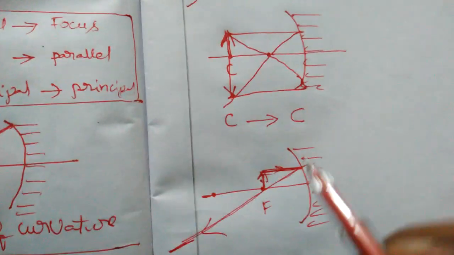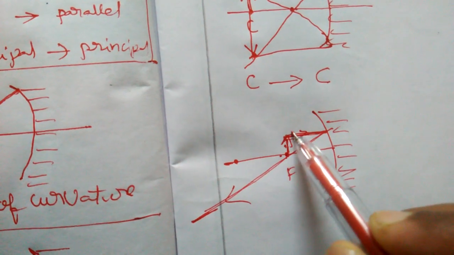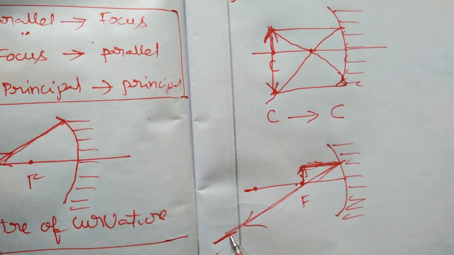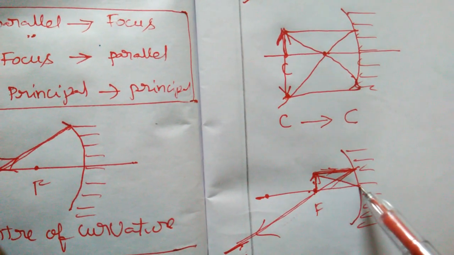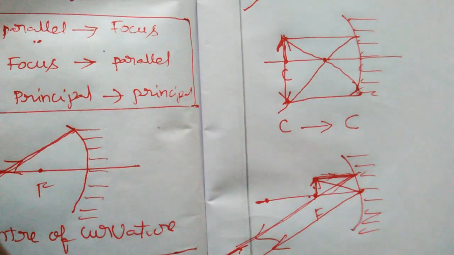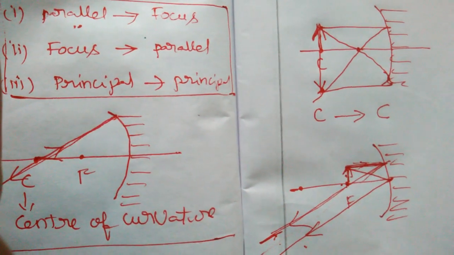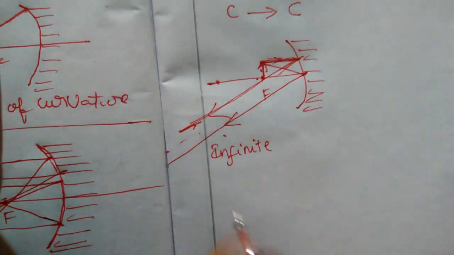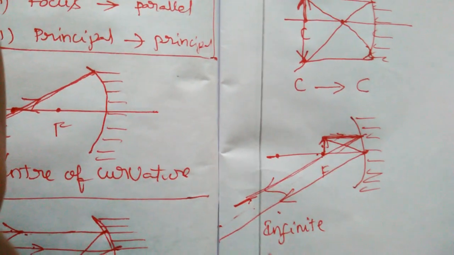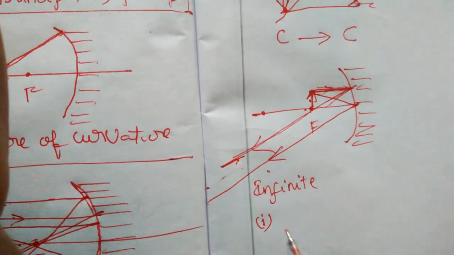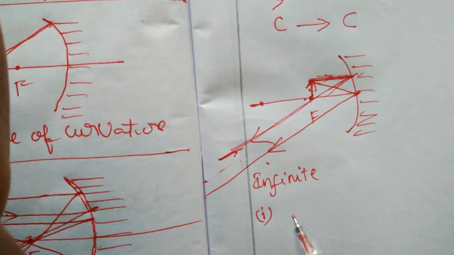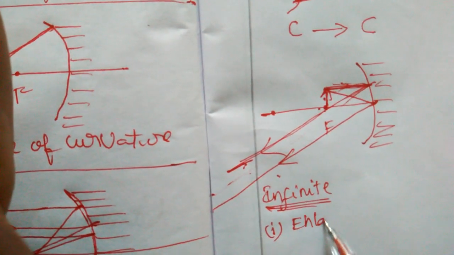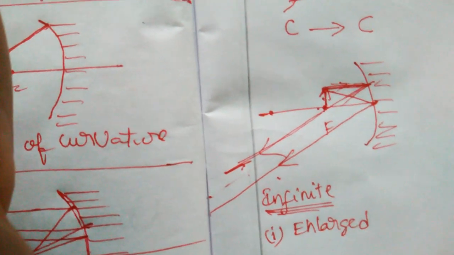Okay. So when an object is placed at focus, the reflected rays come like this, so that the image will definitely form. The image will form at an infinite distance. Here we have to remember 2 points. The very first one: what is the size of the image formed at infinite distance? Enlarged. You keep it in mind, enlarged.